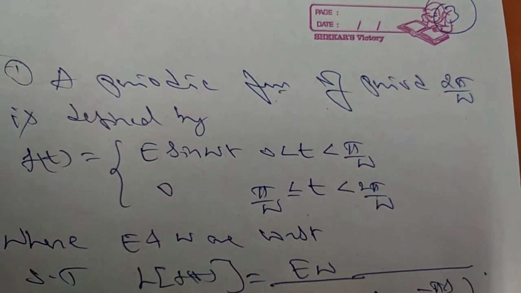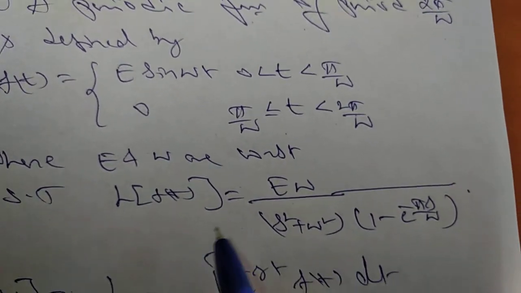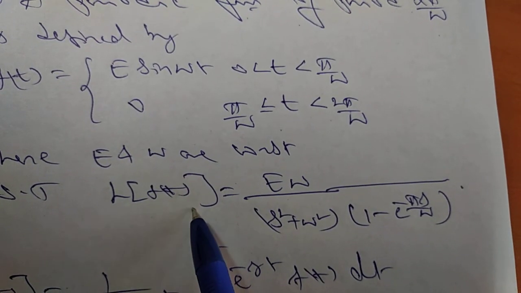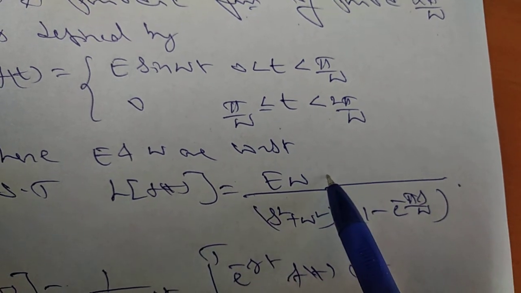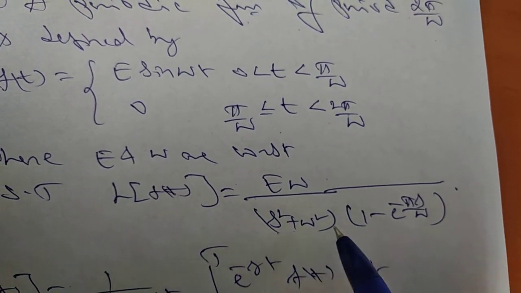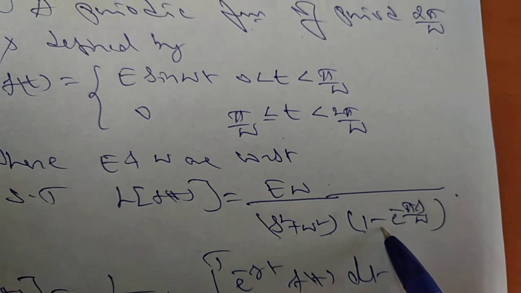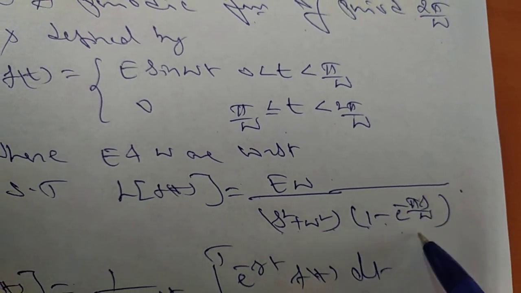Here e and omega are constants. Then we have to prove that the Laplace transform of f of t is equal to e omega divided by s square plus omega square into 1 minus e power of minus pi s by omega.